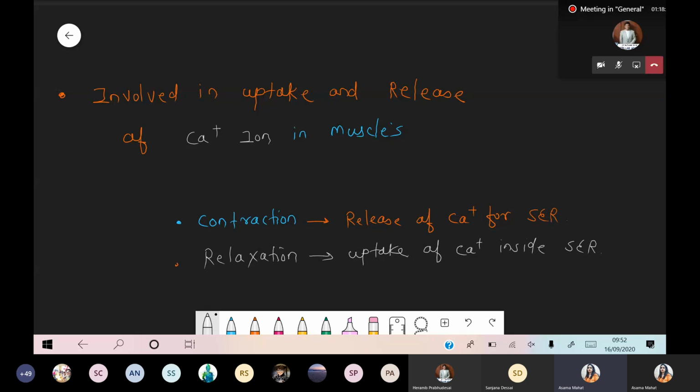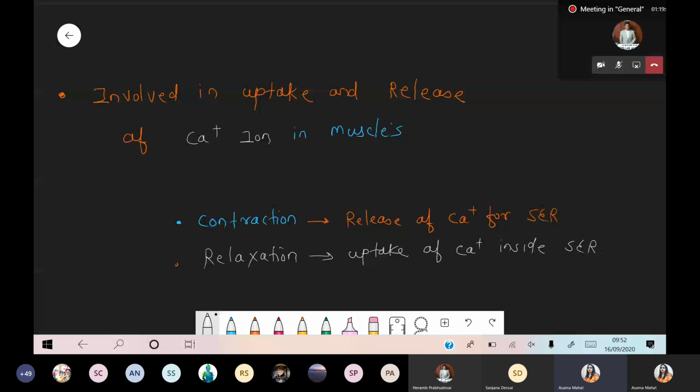So if calcium, जब कभी हमें contraction करना होगा, we require the calcium, right? So there is a release of calcium, and when there is a relaxation process, now that calcium which is released, they again uptake inside this endoplasmic reticulum. So again during the contraction and the relaxation, calcium plays a very important role.